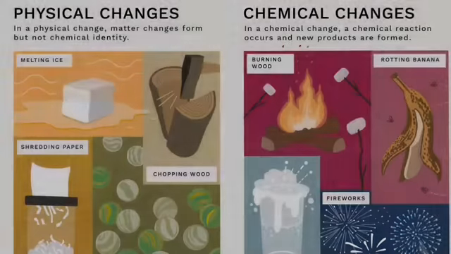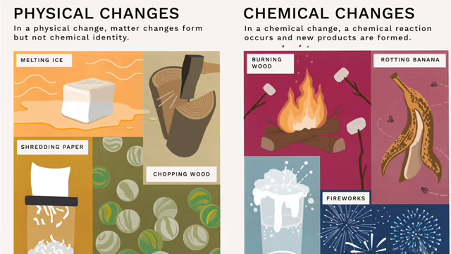Changes of matter. There are 2 types of change in matter: chemical changes and physical changes. Chemical changes are caused by chemical reactions, and physical changes is when matter changes form, but it doesn't change its chemical identity.